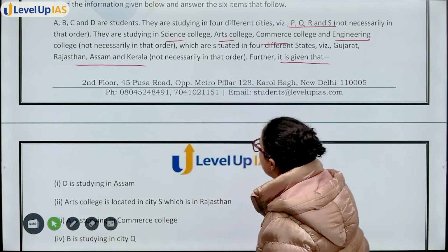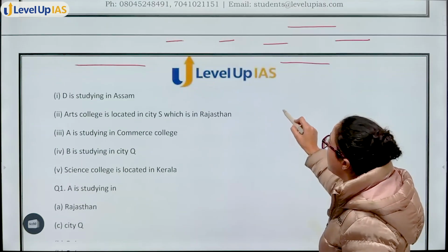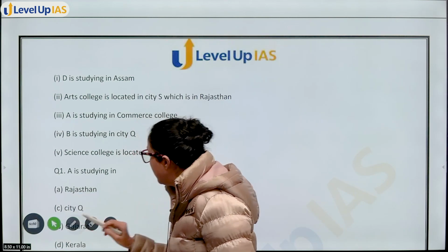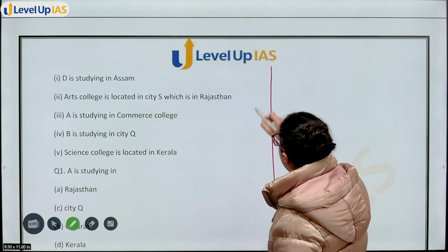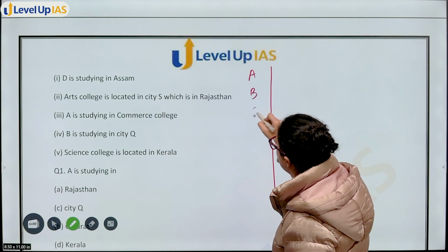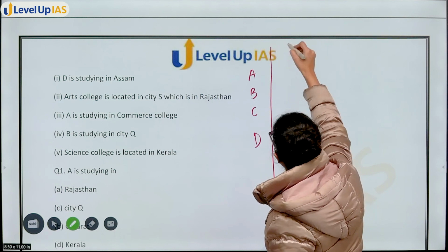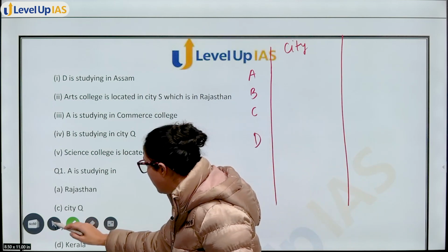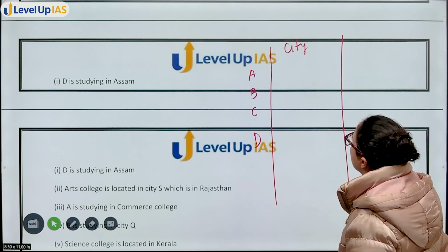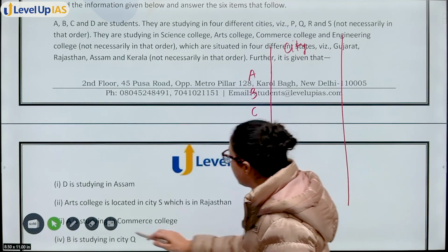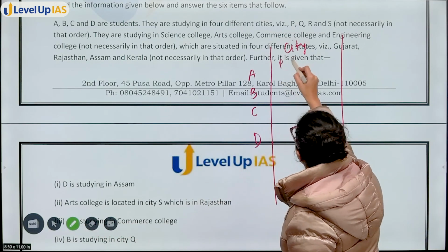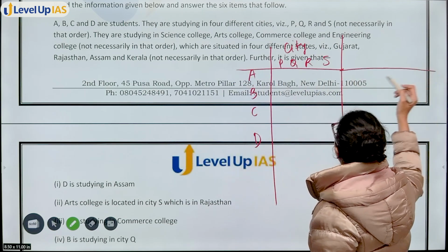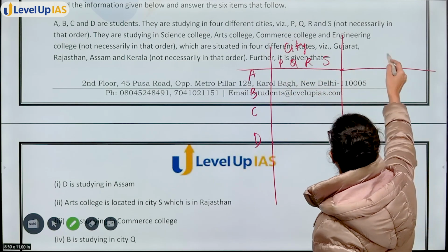Now, what you should do is, in these kind of questions, first thing is make a diagram like this: A, B, C, D. Then you have city, PQRS, okay, so any among these. Then they are studying in college.